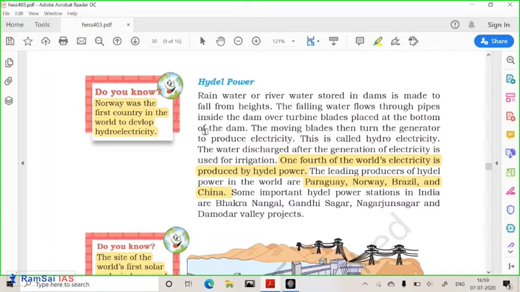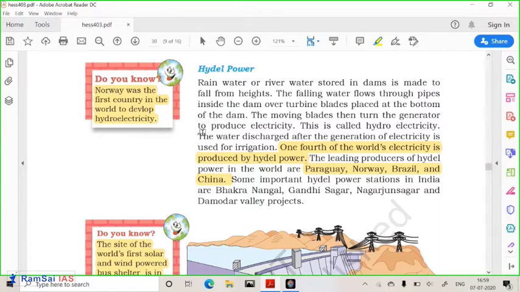Next important source of power is hydel power. As I have told you, big dams are used for the production of hydropower. Big dams are also used for providing water to agriculture. So hydel power is a very important source. A huge amount of electricity in the world is produced by hydropower. China has one of the major hydropower projects, specifically the Three Gorges Dam. Right now, it is flooding in China. This Three Gorges Dam is at very high risk. It is being said that it can break because of the flood.